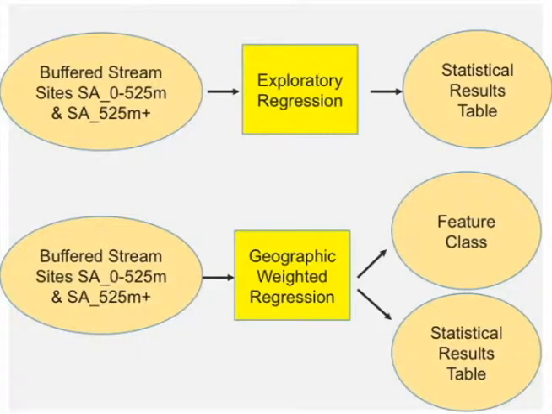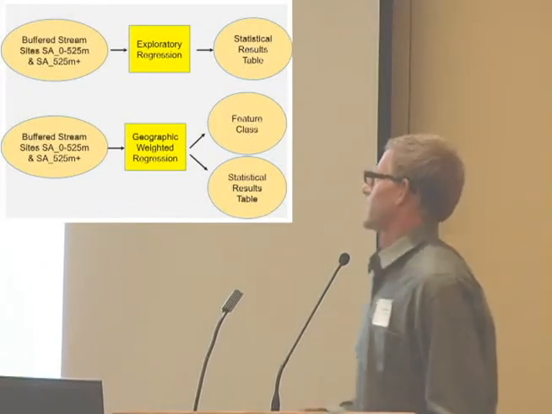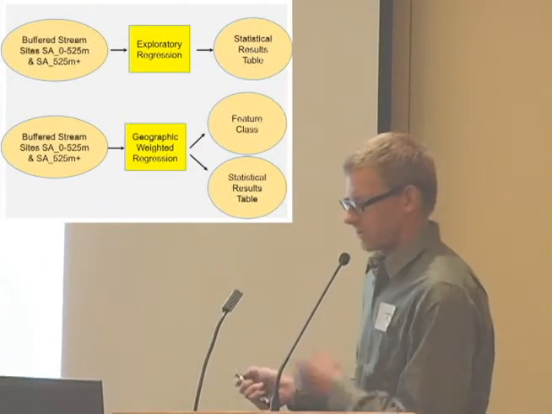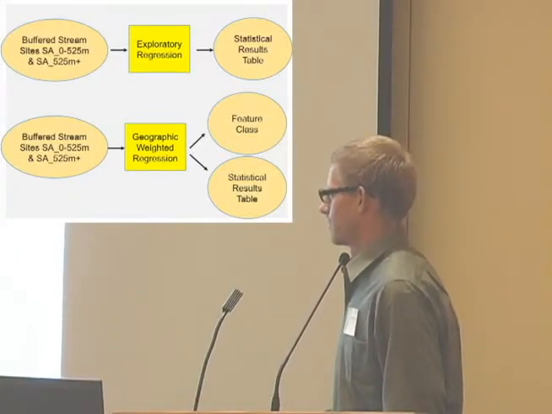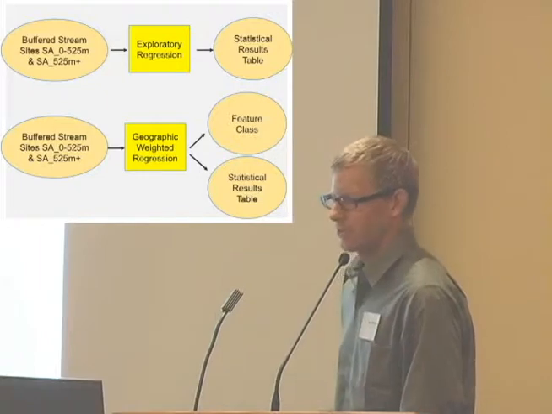And then the buffered stream sites for the respective revised elevation strata were then investigated using this exploratory regression tool. It's the multivariate ordinary least squares regression. And during this process, I investigated lots of variables in accordance with SWAMP. So these are variables such as alkalinity, turbidity, conductivity, pH, nitrates, nitrites, etc. And from there, it generates a statistical results table, and the consistent significant variables were then further investigated using this geographic weighted regression.